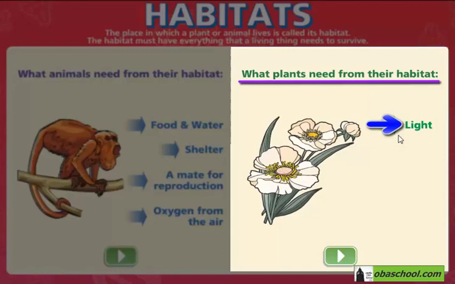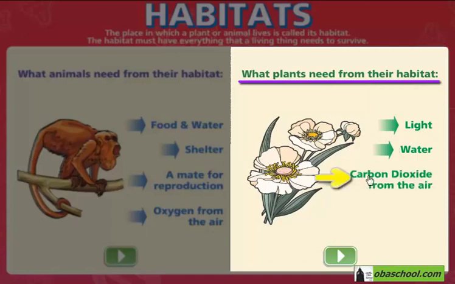The first thing they need is sunlight. This allows plants to carry out photosynthesis and make their own food. That way, plants make sugars, proteins, and lipids for themselves. Plants also need water for photosynthesis. Carbon dioxide, which is found in the air, is also important for plants to carry out photosynthesis. Plants need water from the soil and carbon dioxide from the air to make organic materials in the presence of sunlight.